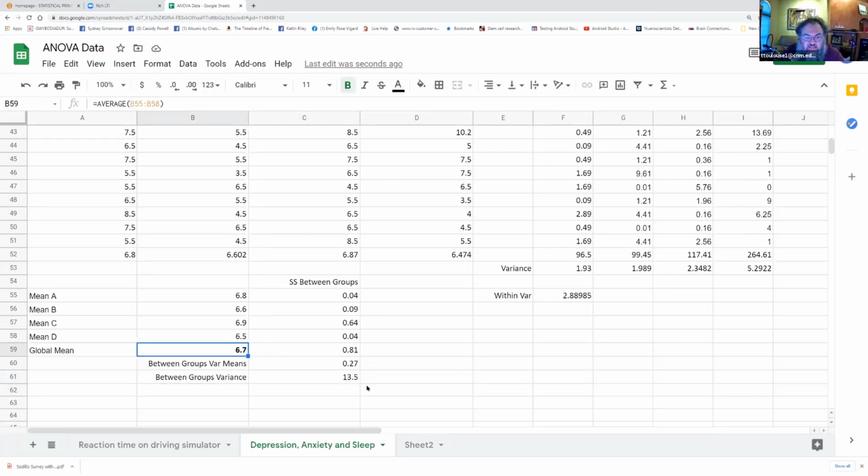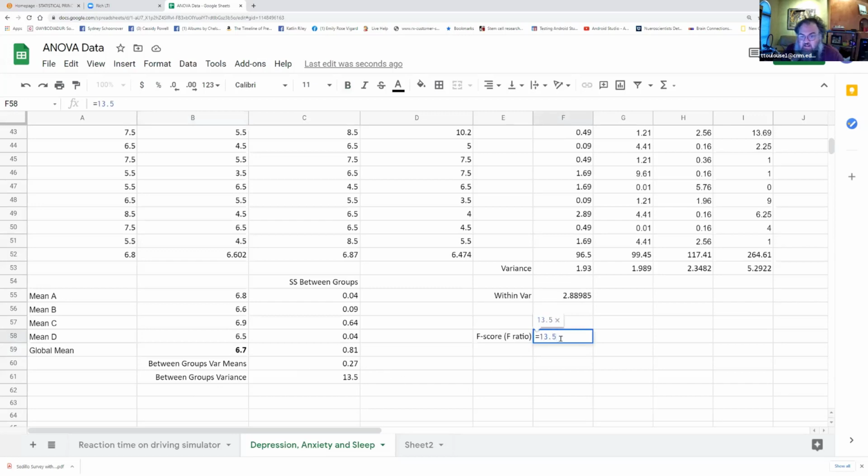All right, so now I have this between groups variance. I have a within groups variance. The between groups variance represents all sources of variance. It represents random chance, and it represents my experimental manipulation. The within groups variance represents just the random chance alone. So now we get what's called an F score, or an F ratio sometimes. All we do is take our between group variance of 13.5.